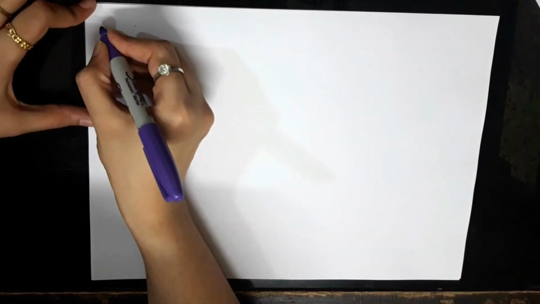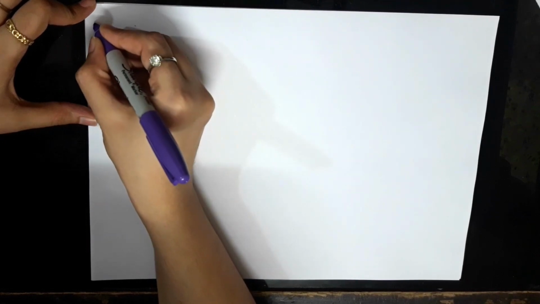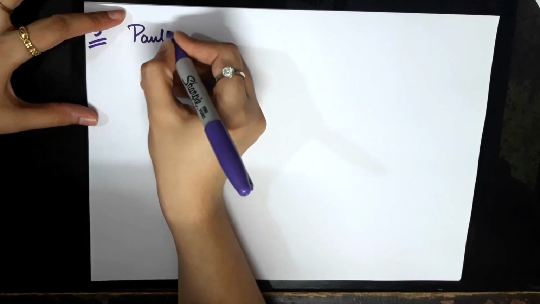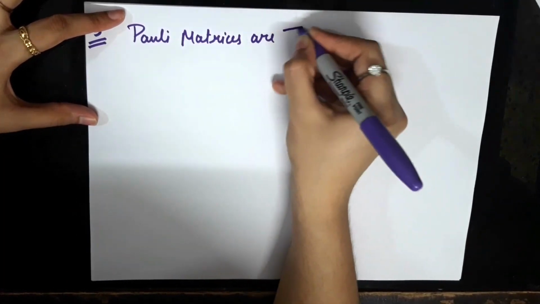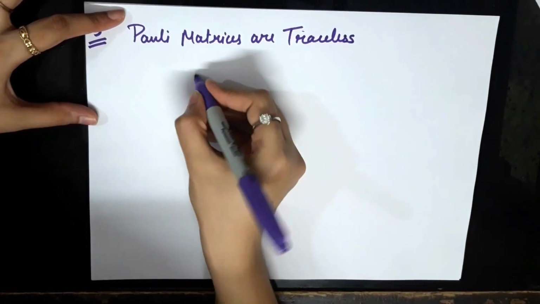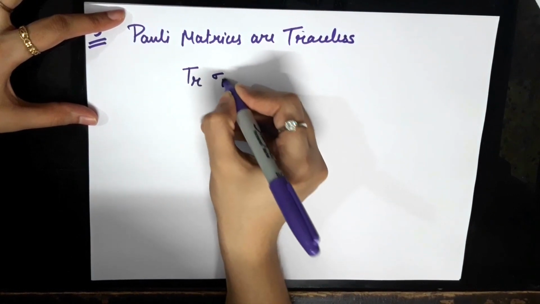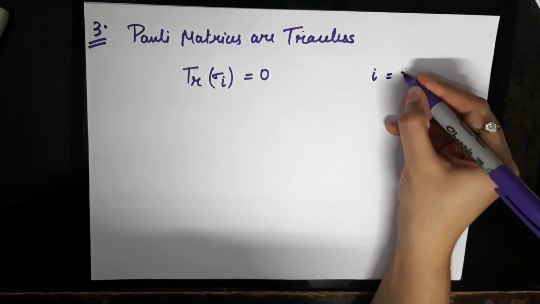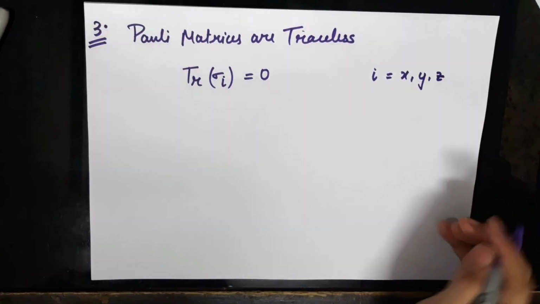That is that the Pauli matrices are traceless. So the third important property that we are going to look at is that Pauli matrices are traceless. If you calculate the trace of the Pauli matrices, sigma i, that would be equal to 0, where i could take any value from x, y, and z.